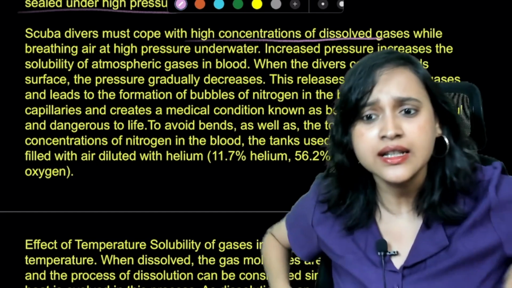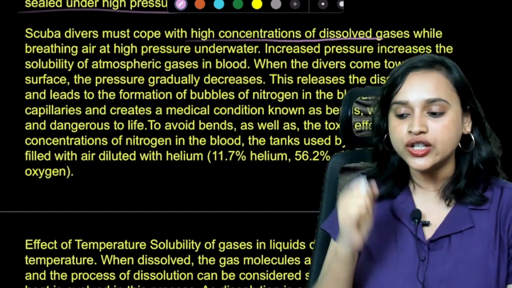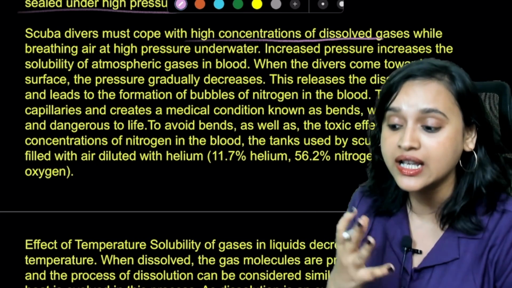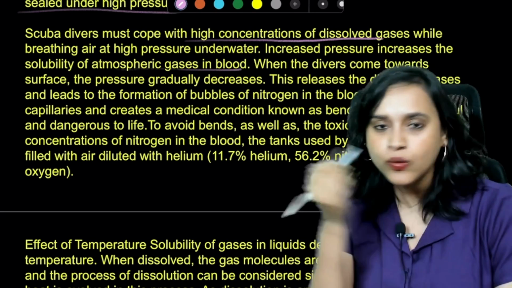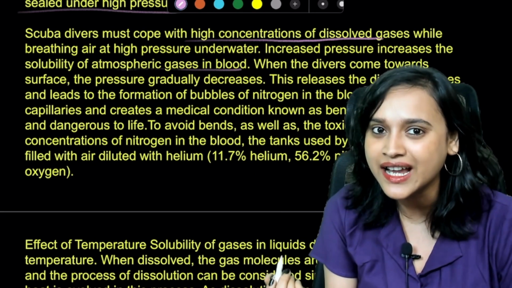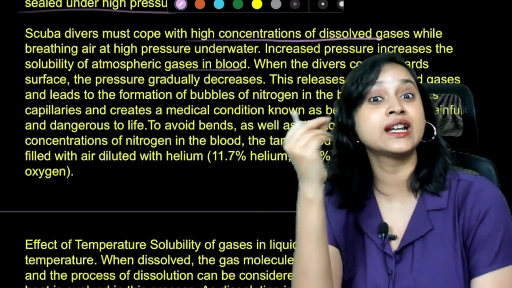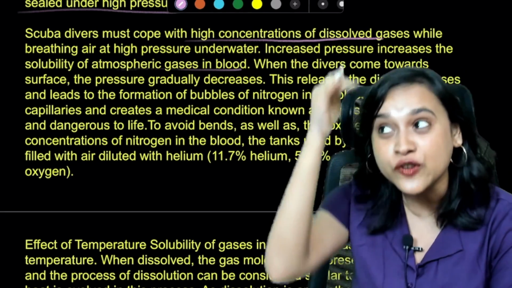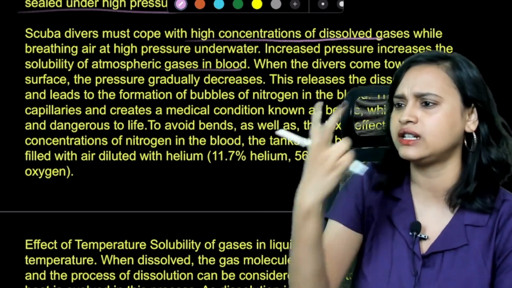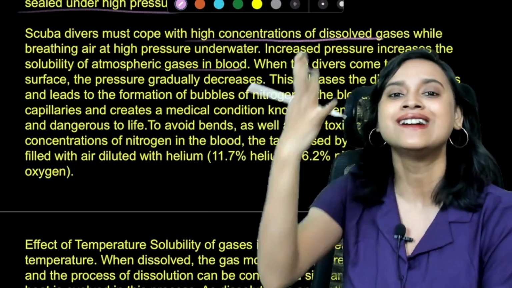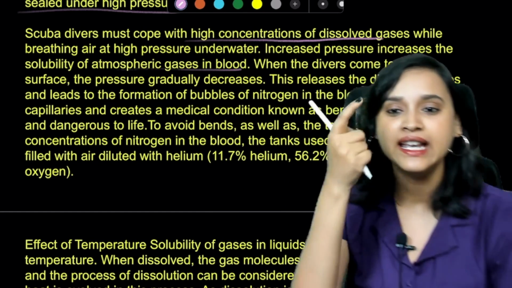Is that right? The pressure is going to be extensively high underwater. So now when you are at such increased pressure, solubility of atmospheric gases in the blood will also increase. You are under extensive pressure and you have just studied from Henry's law that if you increase the pressure, solubility increases. So if you are under really, really high pressure, all the atmospheric gases that you have, oxygen, nitrogen, argon, helium, trace amounts of whatever gases you have, all the solubility in your body has increased.